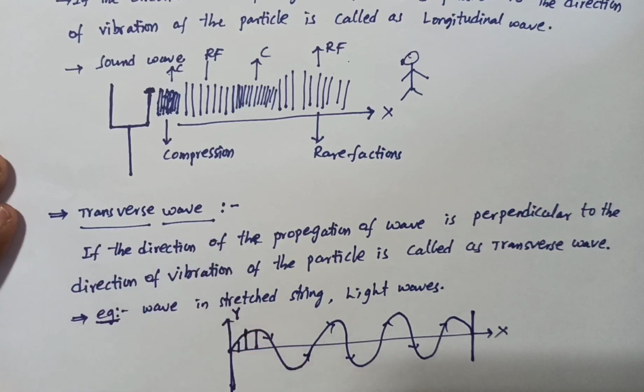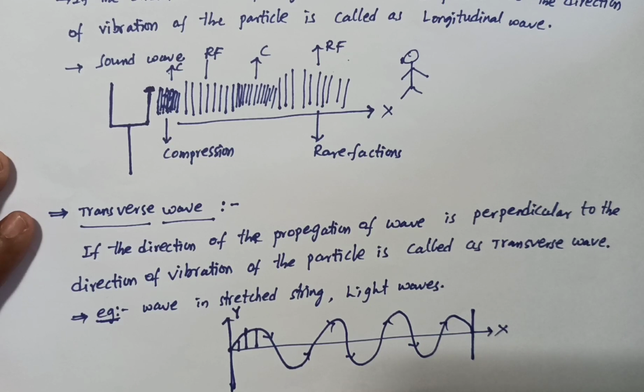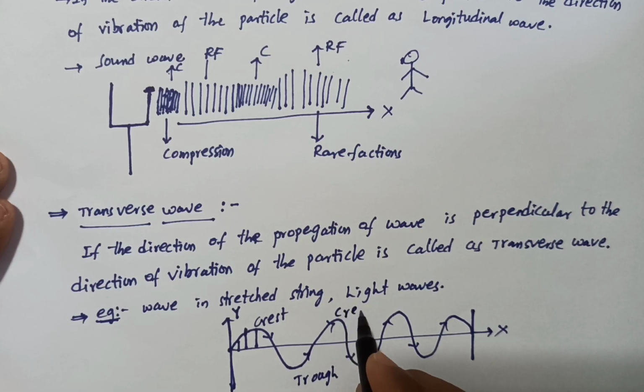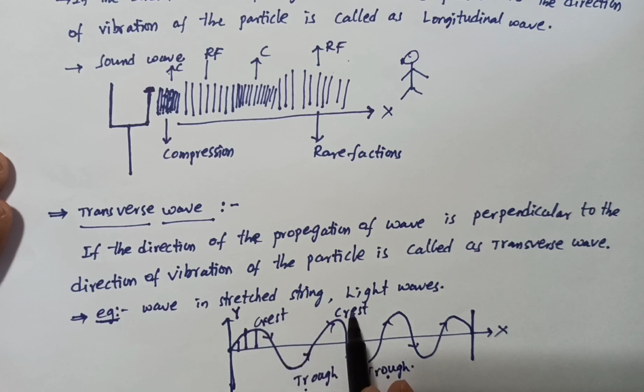The direction of the vibration of the particles being perpendicular to the propagation is called a transverse wave. In transverse waves, crests and troughs are produced. Here it is a crest and it is a trough, and a crest and a trough, like that.